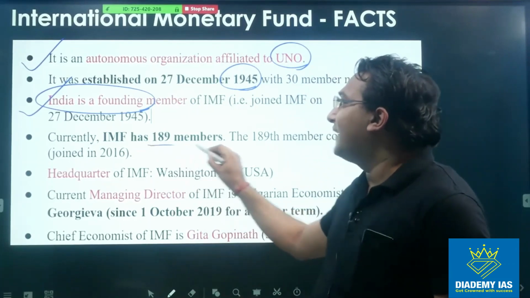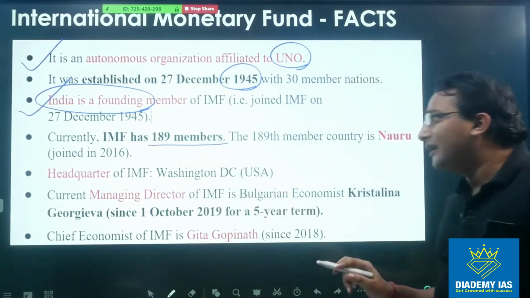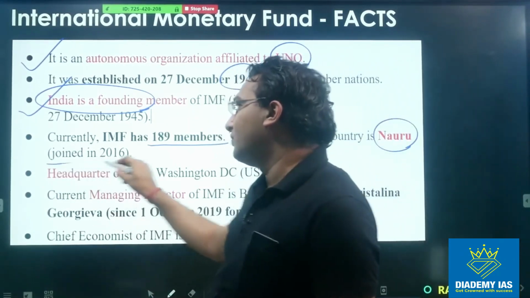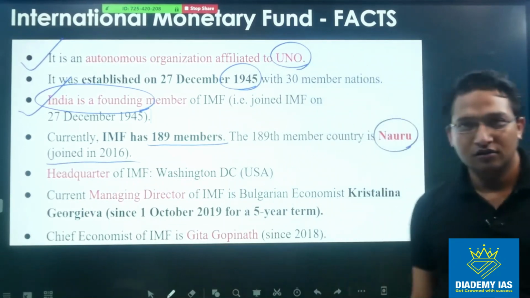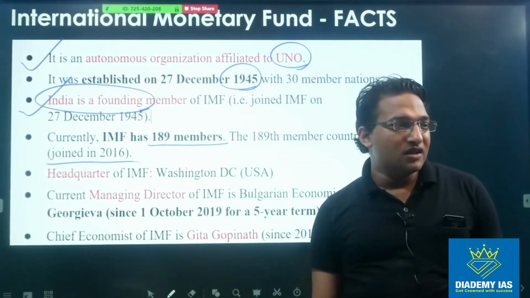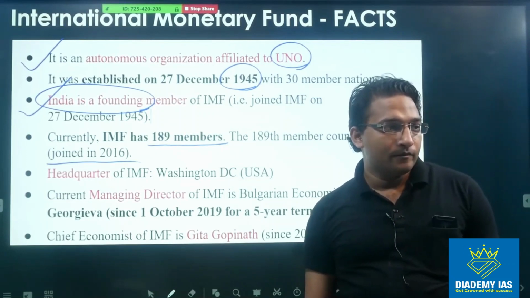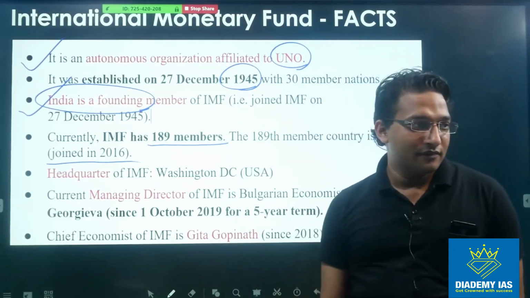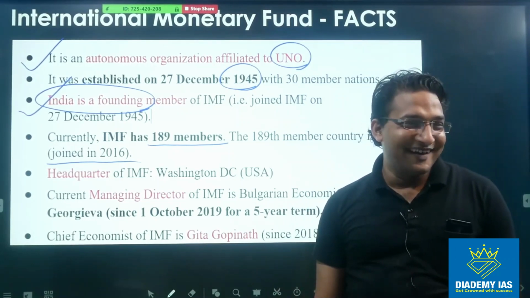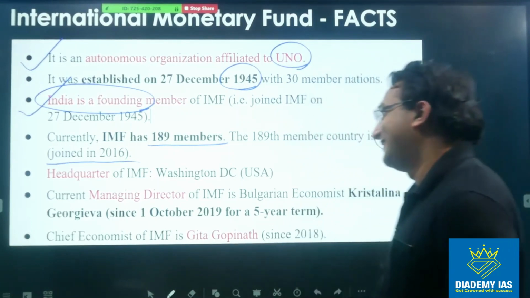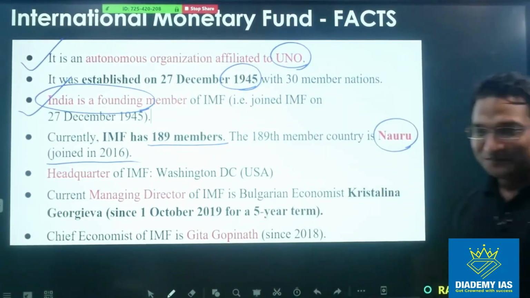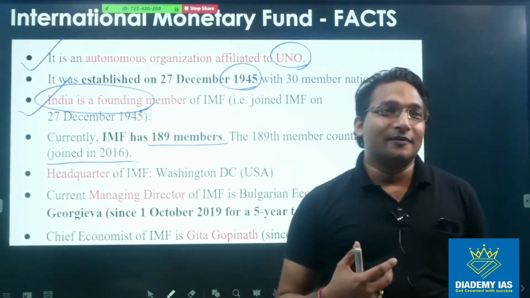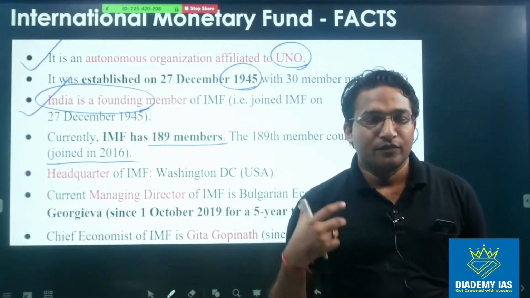Currently it has 189 members, and the latest member is Nauru, who joined in 2016. And do you know how much is the population of Nauru? Anyone? How much is the population of Nauru? Idea बता दो कोई भी. Just a rough idea. 80 लाख. 12,000. Surprised, है ना? 12,000. It is a micro island in the Pacific Ocean near the equator.